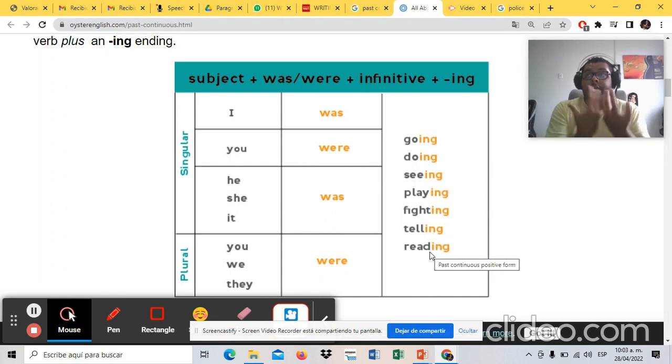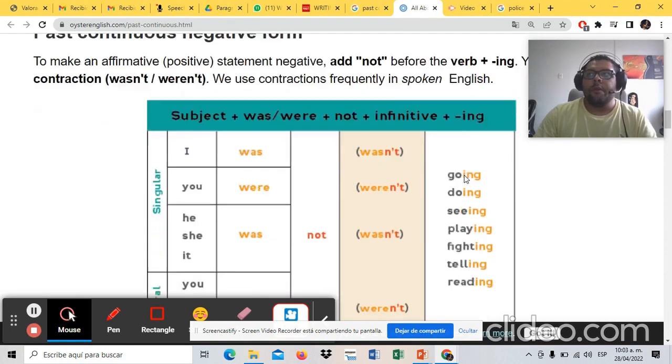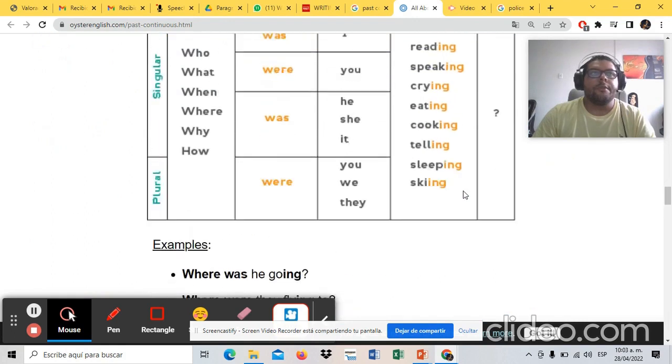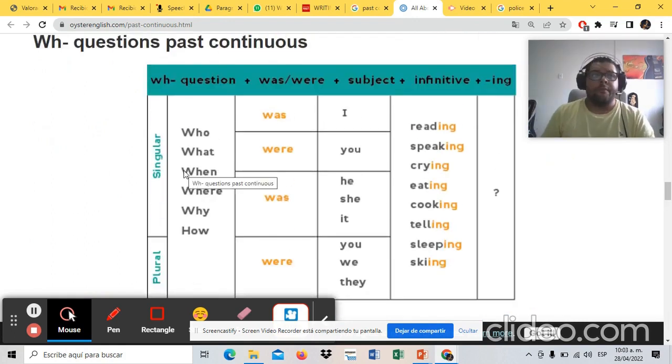Something was in progress. You're giving the description of the actions that were taking place at a specific time. That is the use of the past continuous, guys. And here you have the structure in order to review it. With all these questions, the same, right?